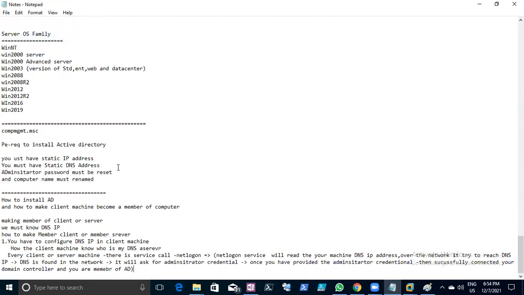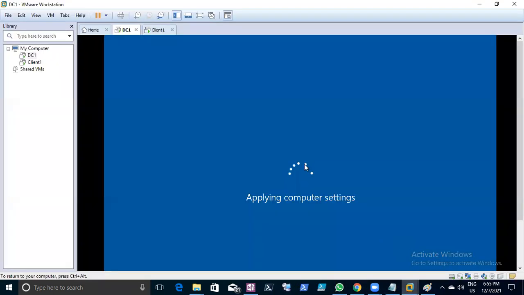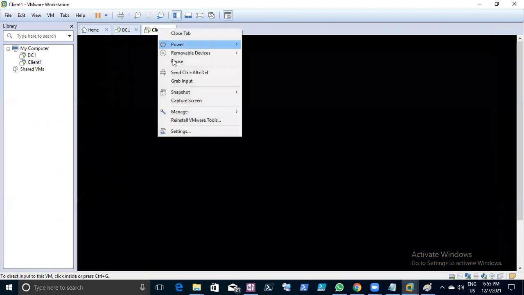The question will be: how do you make a member server or member client, and how does the client machine know who my DNS IP address is? So this is the answer. Now you can see it practically. This machine is installed and it's rebooting. Let it reboot. Now go back to the client machine.